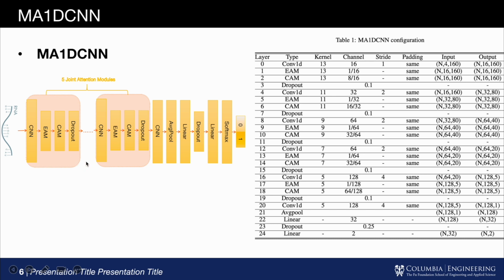The entire architecture uses 5 JAMs to extract features, which are then globally average pooled before the classification layer. The configuration is also shown, so we expect that the multi-attention 1D CNN can effectively integrate long and short-term information between sequences and nucleotide types and make training simple and convenient.